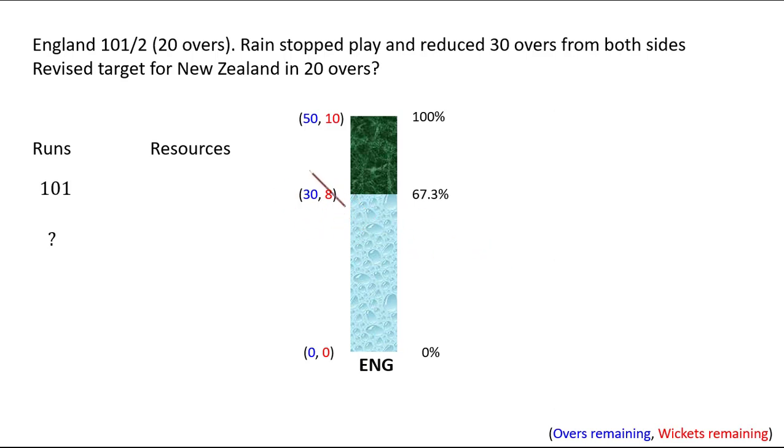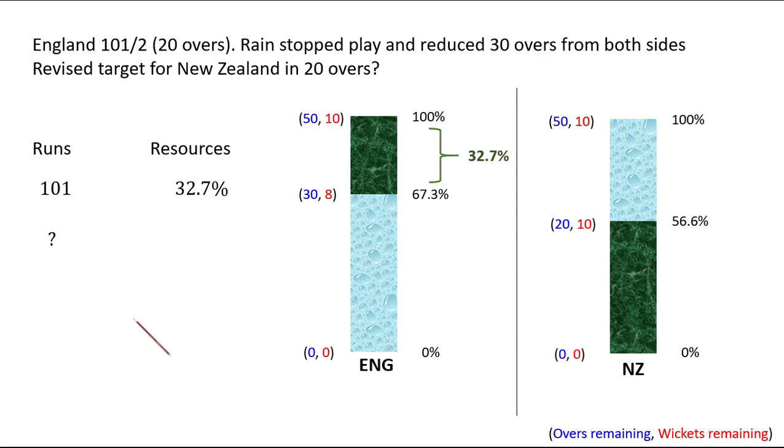So if you look at the table, 30 overs and 8 wickets remaining, you get 67.3% of the resources. So they had 67.3% of the resources still left, and still they could have achieved this 101 runs. So they made this 101 runs only using 32.7% of their resources.